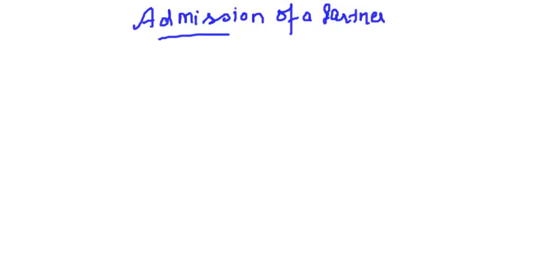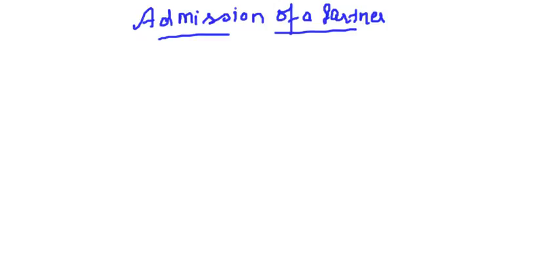Hello friends, in this lecture we will continue with our discussion on the topic of admission of a partner. So what is admission of a partner? A new person joins you in the partnership firm as a partner.